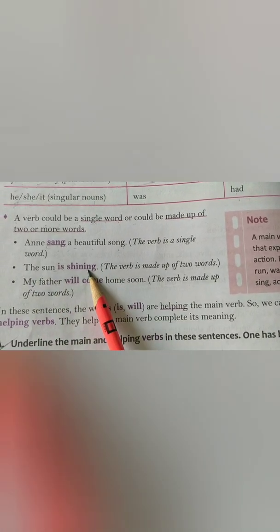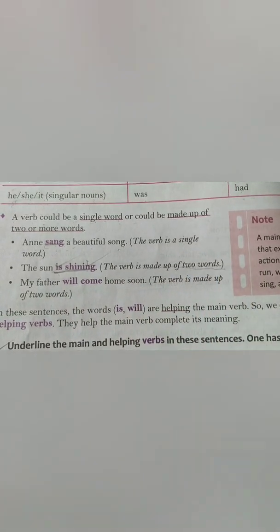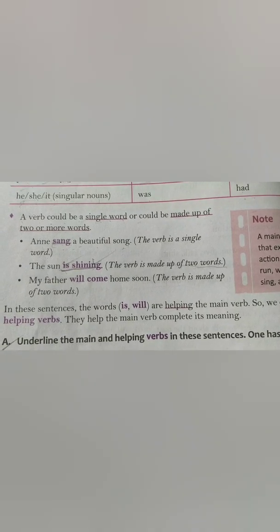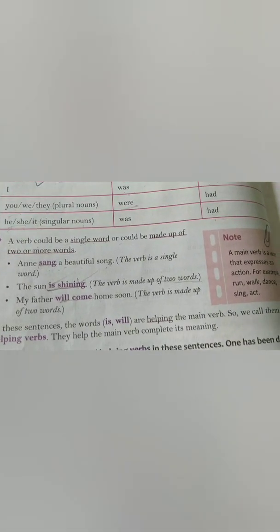Coming to the next one, the sun is shining. Now remember, is shining is my verb here. So is shining, these are two words. This is an example of a verb that has two words. Now you remember another example, you see: my father will come home soon. So will come, here the verb is made up of two words.